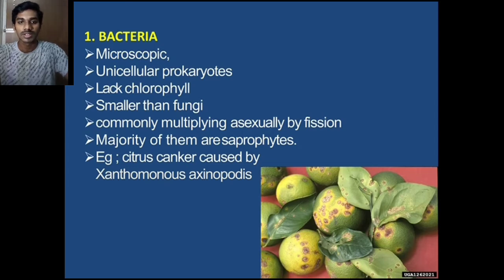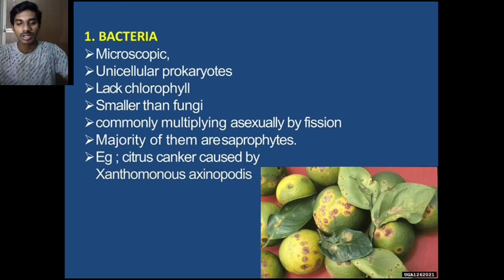First of all, we see biotic under the bacterial diseases. Bacteria are microscopic. We cannot see them with the naked eye, only under a microscope. Bacteria are unicellular prokaryotes. They lack chlorophyll, and they are smaller than fungi. Bacteria commonly multiply asexually by fission. The majority of bacteria are saprophytes.